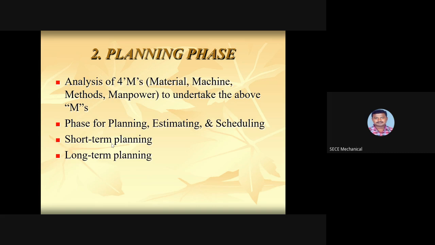In this phase for planning, estimating, and scheduling, the analysis of 4Ms is material, machine, methods, manpower. So in this case, the phase for planning, estimating, and scheduling is also going to be decided.